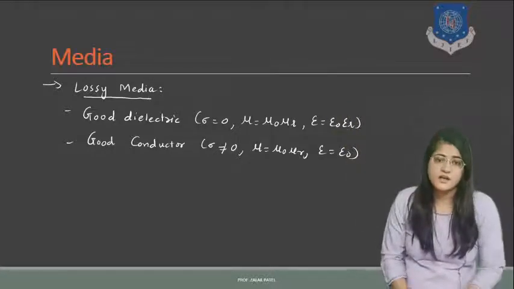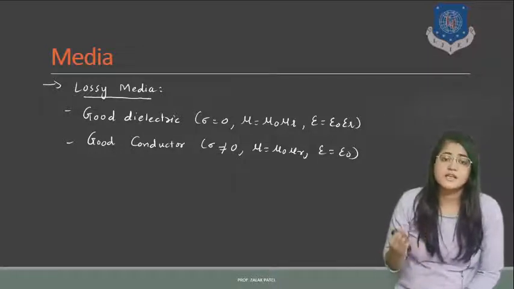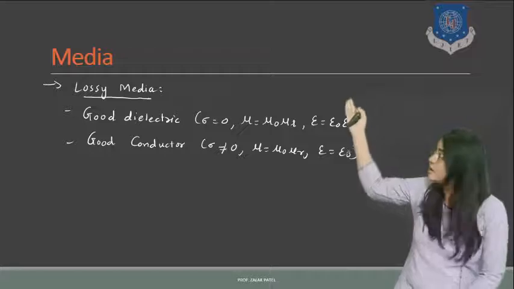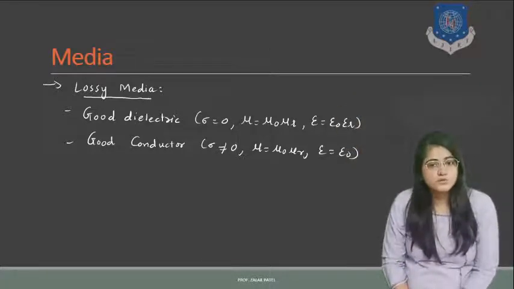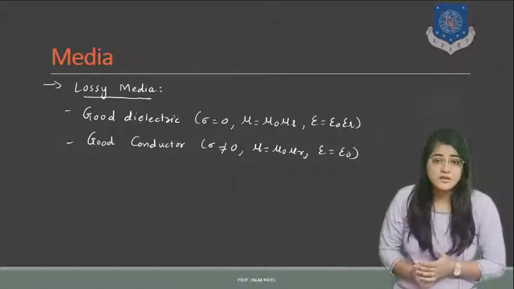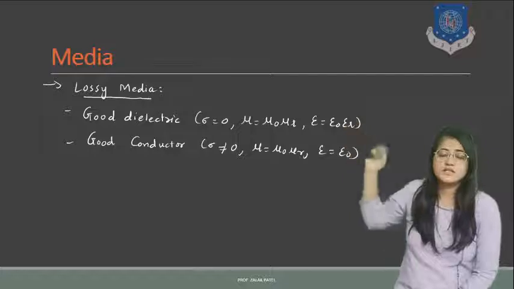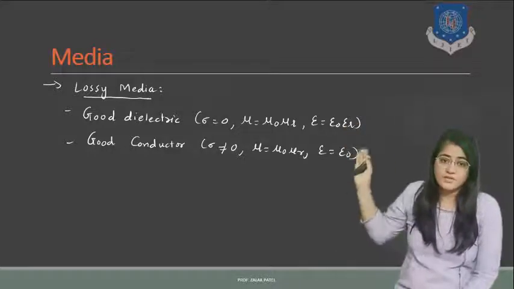Obviously, dielectric means it is similar to an insulator, and an insulator has conductivity 0, and that's why here we have sigma equal to 0. And mu equal to mu0 into mu r, as we discussed in the previous slide, where mu is the permeability of the medium, mu0 is free space permeability, and mu r is relative permeability.